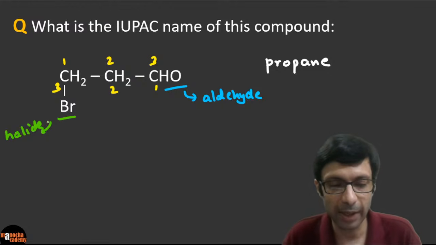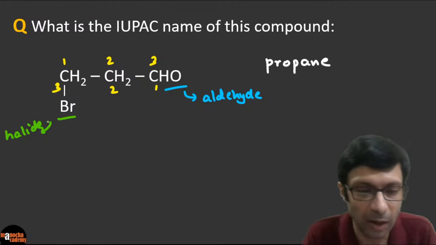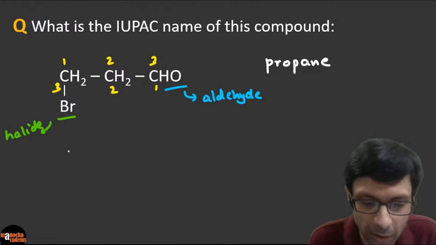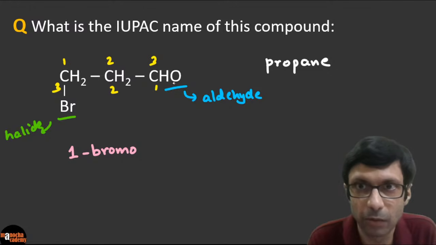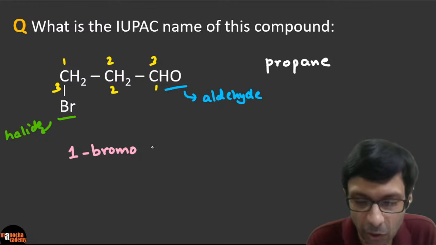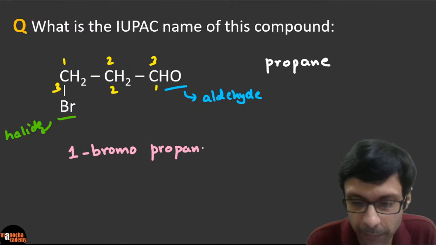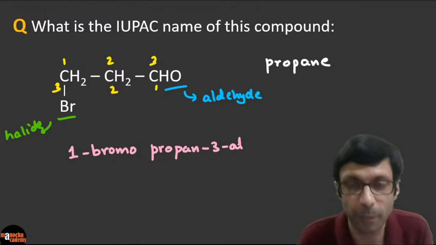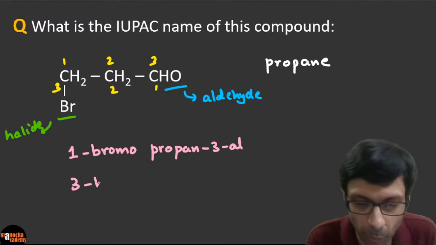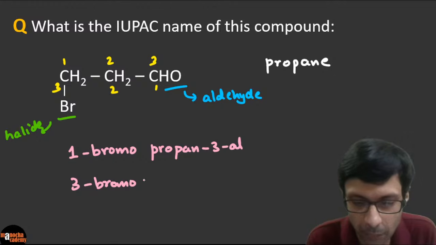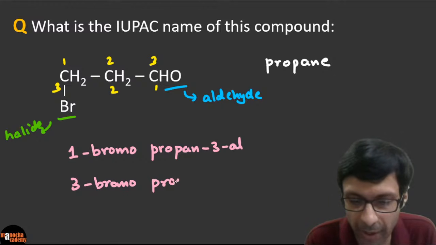So now the interesting thing is, there are 2 possibilities here. Either you can call it 1-bromo, and then with the aldehyde it becomes basically a propanal. So 1-bromo propan-3-al, or basically a 3-bromo propan-1-al.